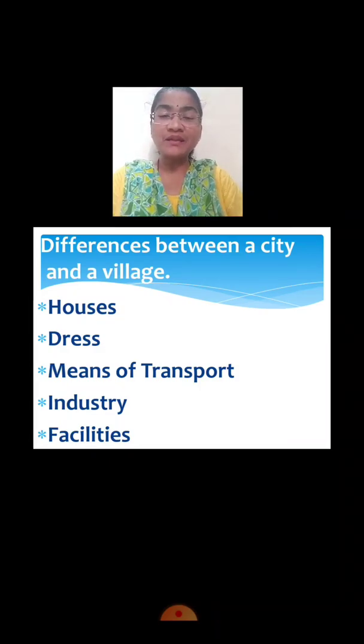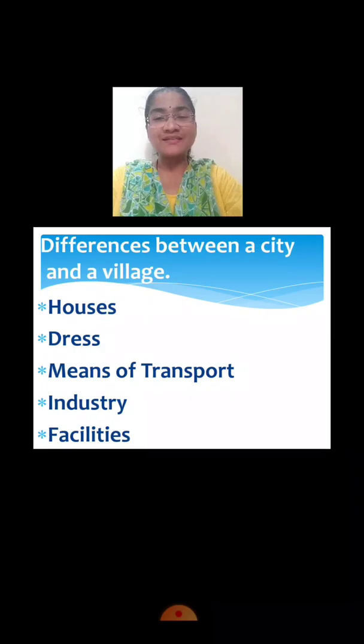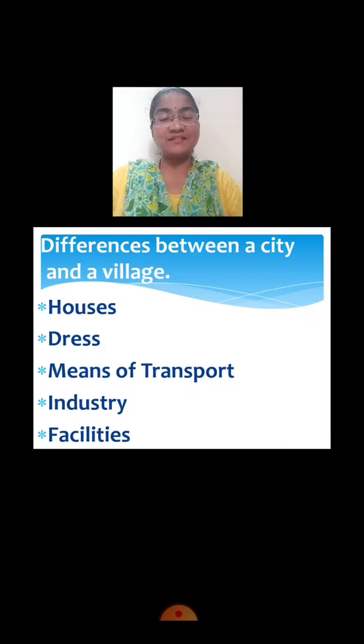Okay, and women wear saris, girls wear frocks and salwar kameez, and boys wear shirts and short pants. Yes, whereas in cities people wear different kinds of fashionable clothes, as everybody knows. Yes, in cities people wear different kinds of fashionable clothes. Varieties of fashionable clothes people wear in the cities. Yes?